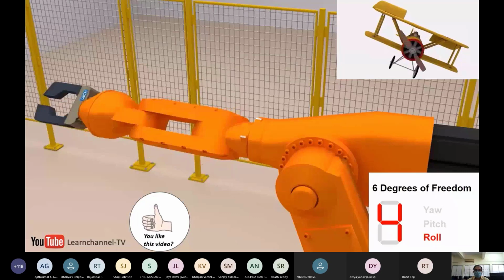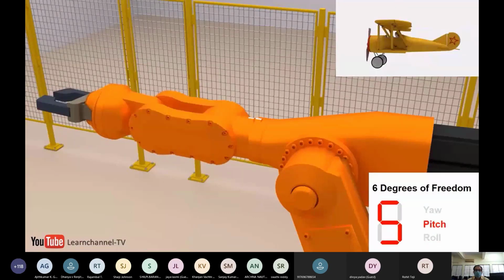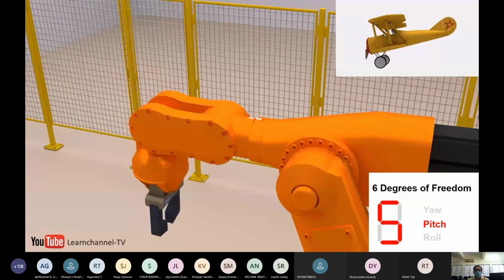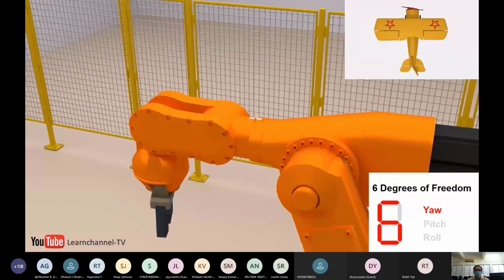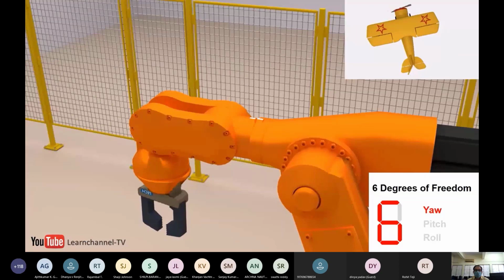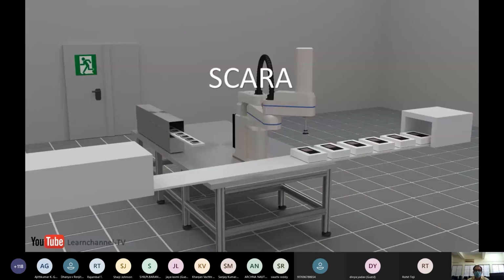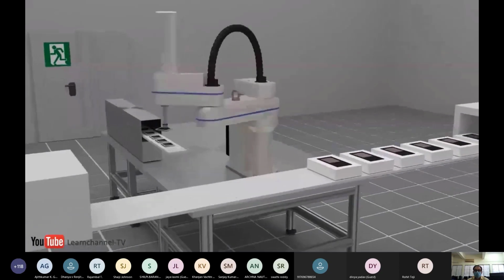That is left and right roll, then pitch up and down, which is the 5th degree of freedom, and the 6th is yaw, that is left and right of the end effector. So these are a total of 6 degrees of freedom, which is the minimum required to accomplish any task very effectively. Now the SCARA robot.